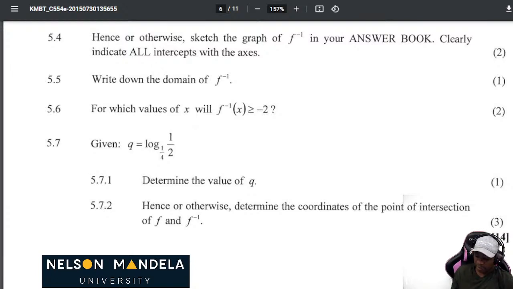So 5.7.1, this won't give us problems because the function is already given. You just use your calculator and get the correct answer. So when you're writing your questions, please be articulate and realize what you are given, and analyze it first before you write anything else.